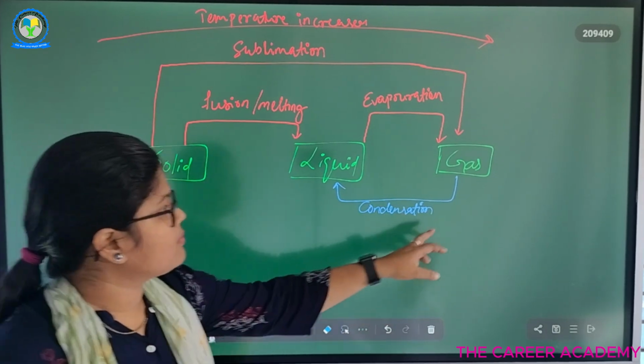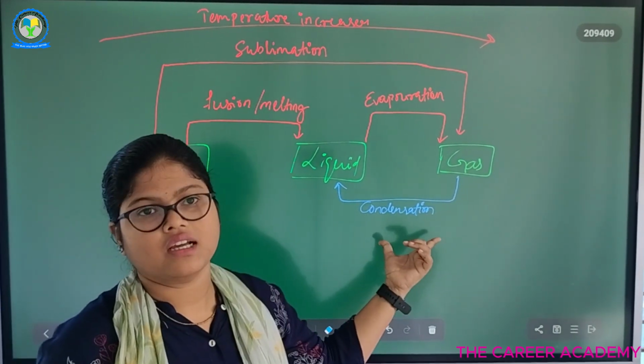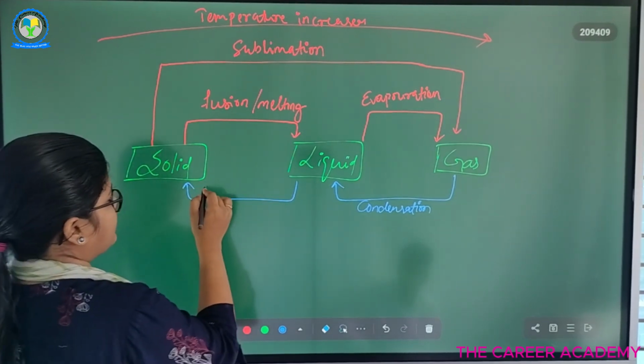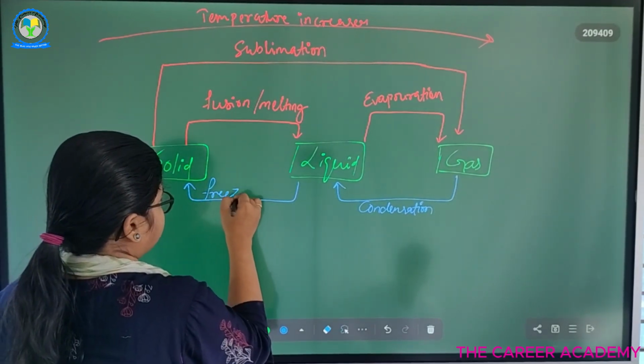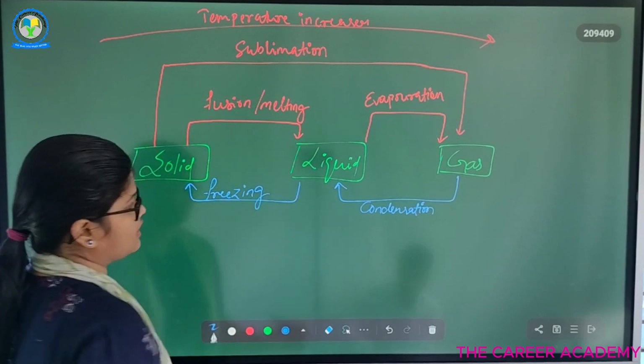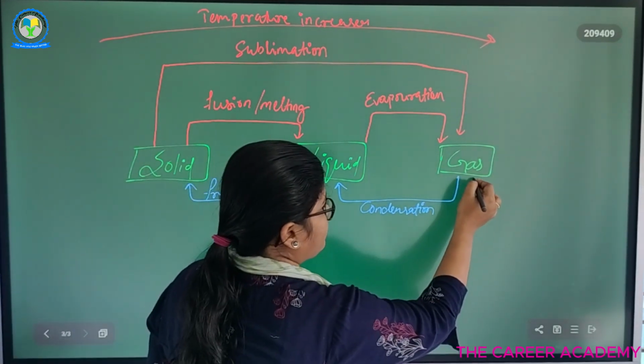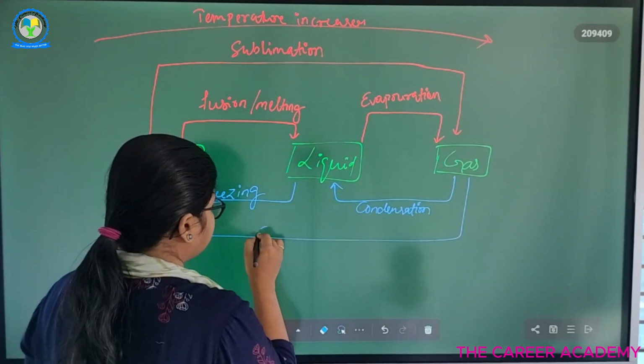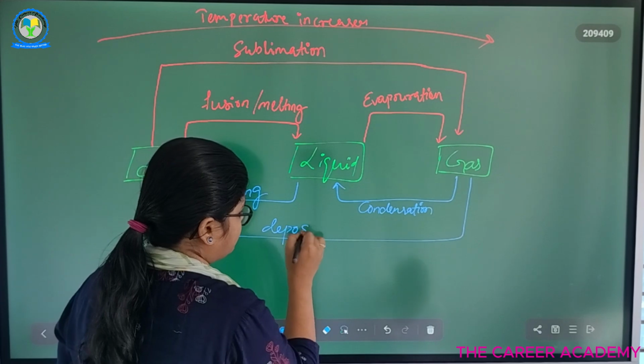ठीक है। From gas to liquid, this is condensation, and from liquid to solid, this is freezing। ठीक है। From gas to solid, this is called deposition.